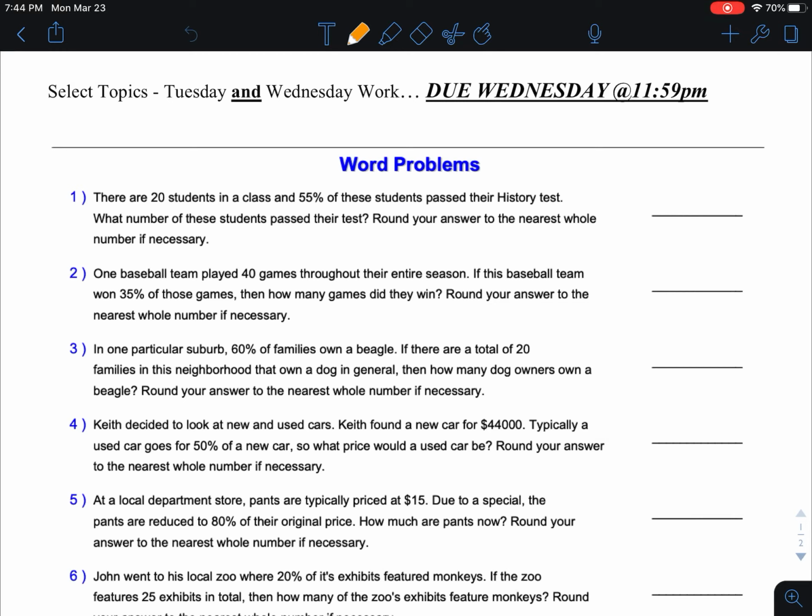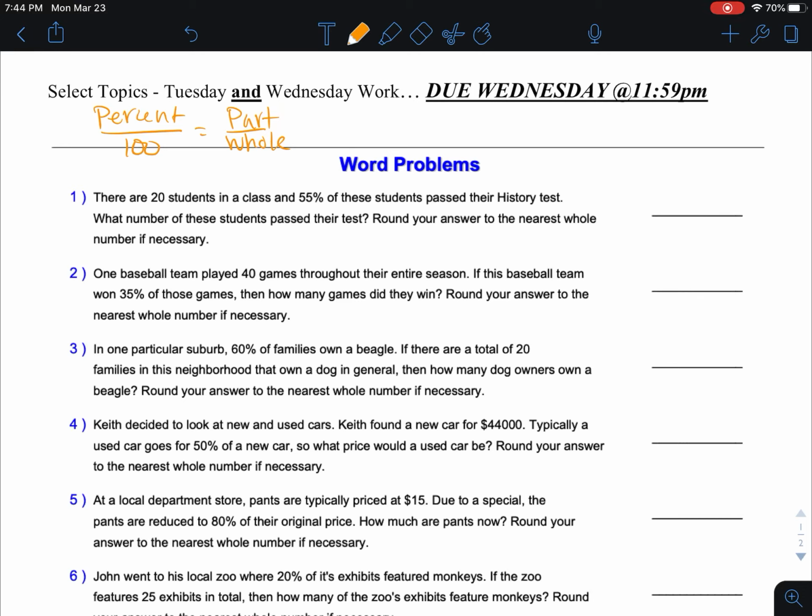All right, so the word problems. We were doing percents. Remember we talked last week. You have the percent as one fraction, and then your part over your whole on the other fraction. We cross multiply, divide, and solve. So again, percent over 100, and then you have your part over your whole. Then again, cross multiply, divide, and solve.